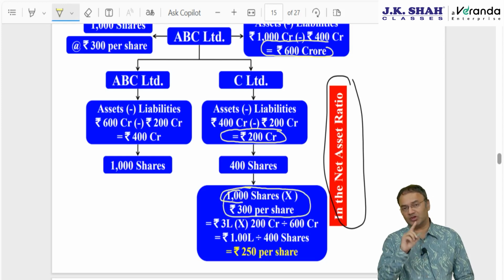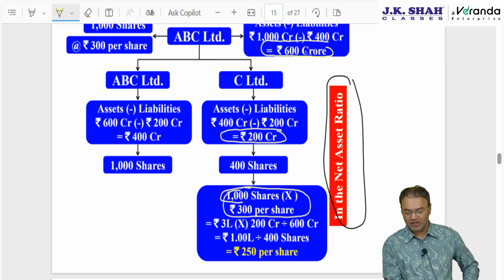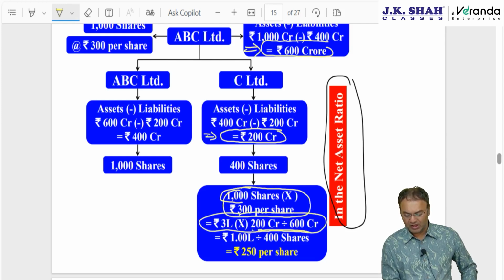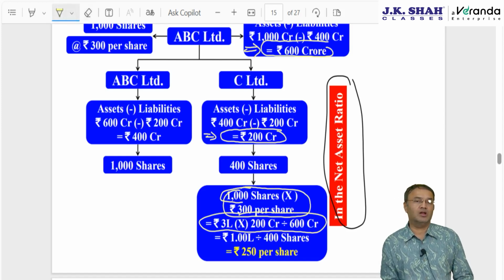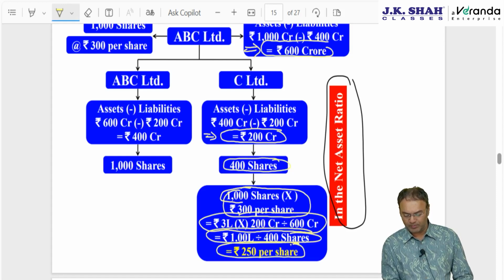First you find out how much was the original amount received by the earlier company. The amount received by ABC Limited before demerger was 3 lakh. 3 lakh into 200 crore divided by 600 crore is equal to 1 lakh rupee. The company will be deemed to have received 1 lakh rupee. If you want to find out how much per share, 1 lakh in totality is divided by the number of shares allotted. Accordingly, 250 rupees per share will be deemed to have been received by the resulting company. This is the story in the hands of the resulting company.